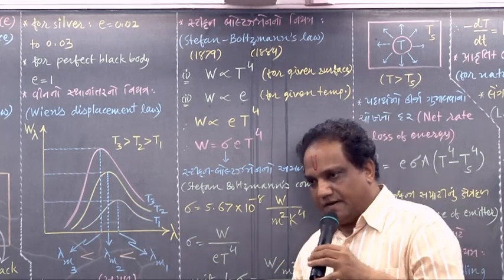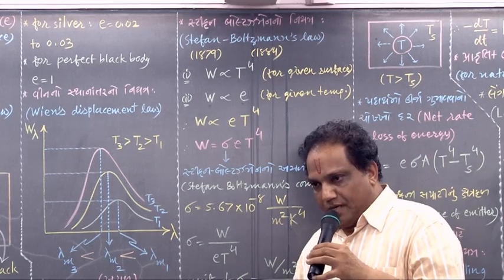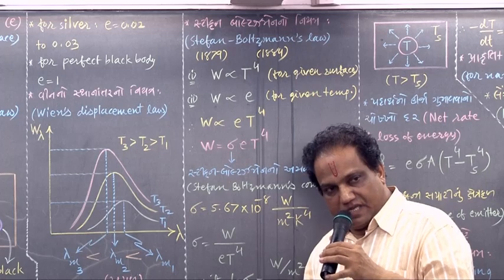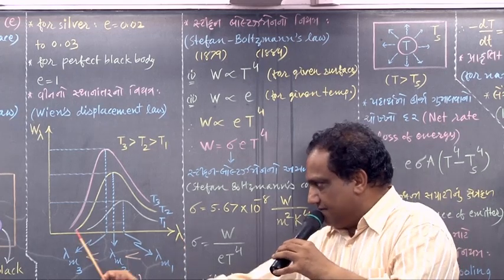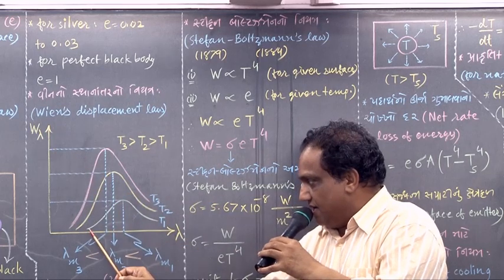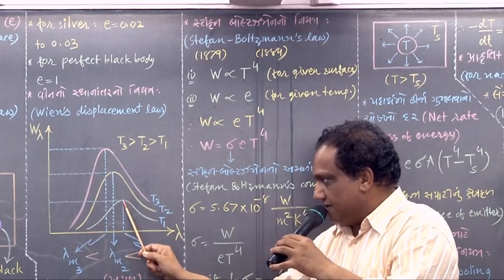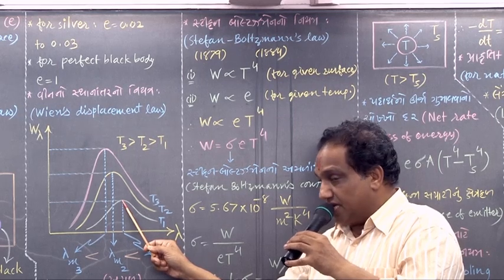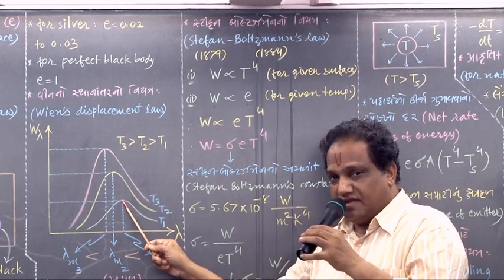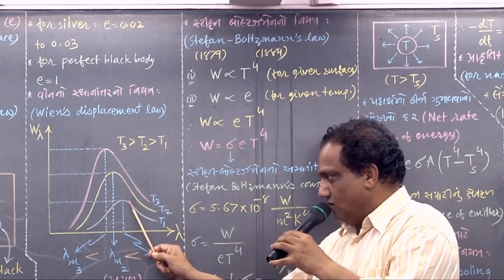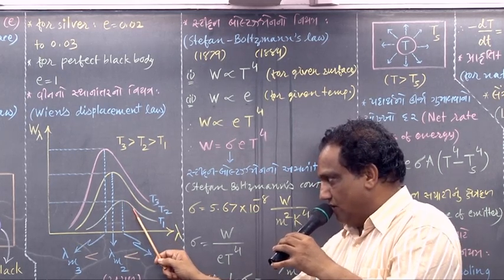What does it indicate? As lambda increases, the value of W lambda initially increases. At the peak point, it becomes maximum. Further, if lambda is increased, then W lambda goes on decreasing.